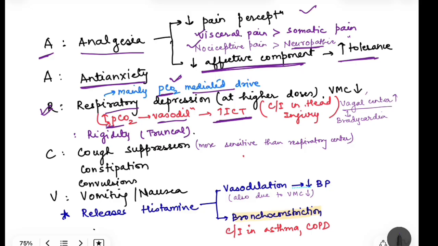And that is the reason that morphine is also contraindicated in head injury, because in head injury there may already be blood vessel damage and leakage of blood, and this will lead to increased intracranial tension. Now with morphine, this increased intracranial tension is further increasing, and this will lead to compression of the neurons. So that is why morphine is contraindicated in head injury.